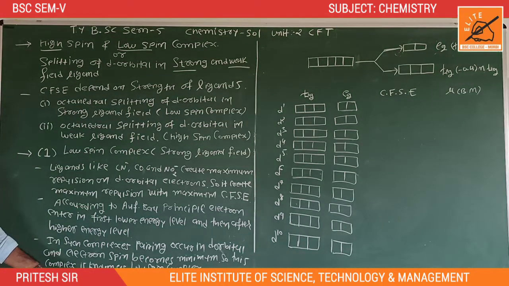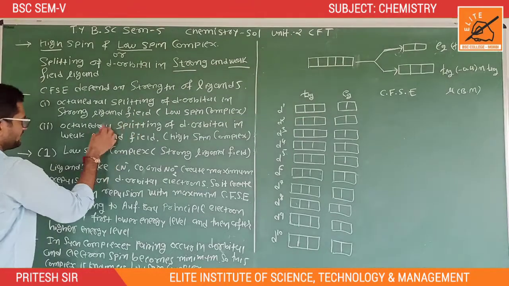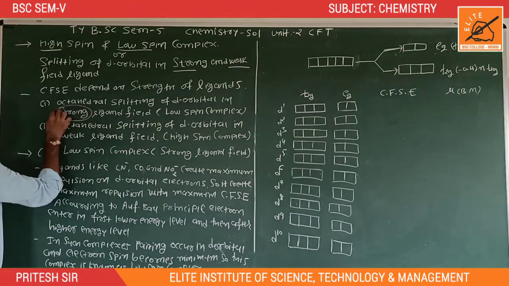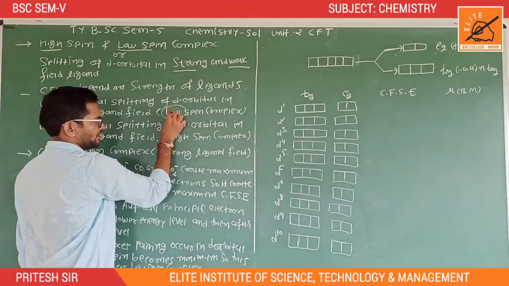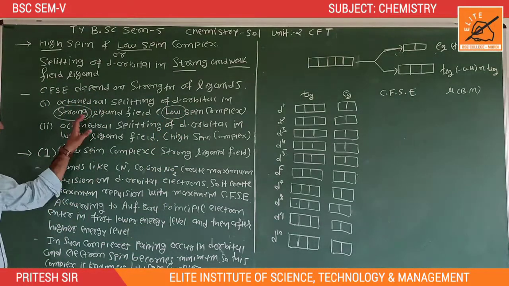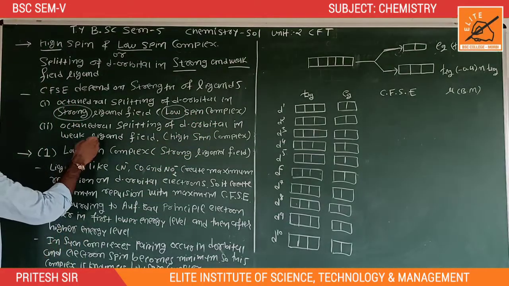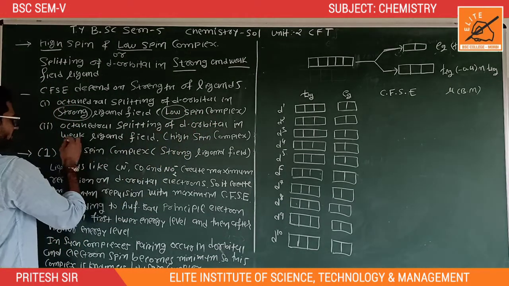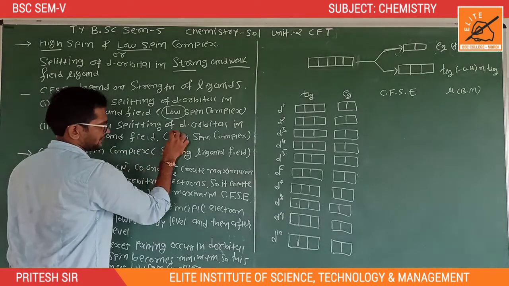The first one is octahedral splitting of d orbital in a strong ligand field, in the presence of a strong ligand field, and it is also known as low spin. Strong ligand field means low spin complex. Another one is octahedral splitting of d orbital in a weak ligand field. Weak ligand field means high spin complex.